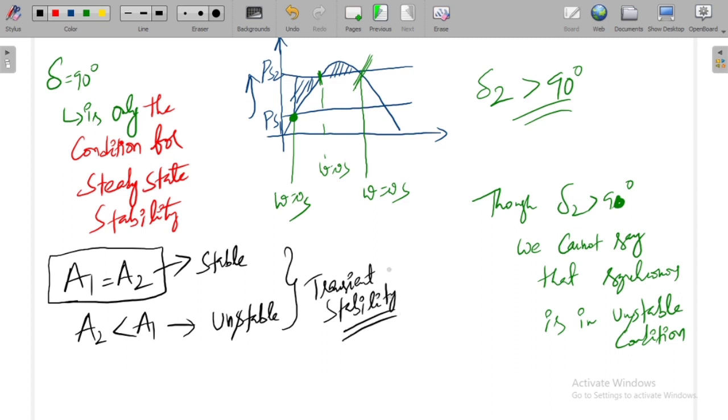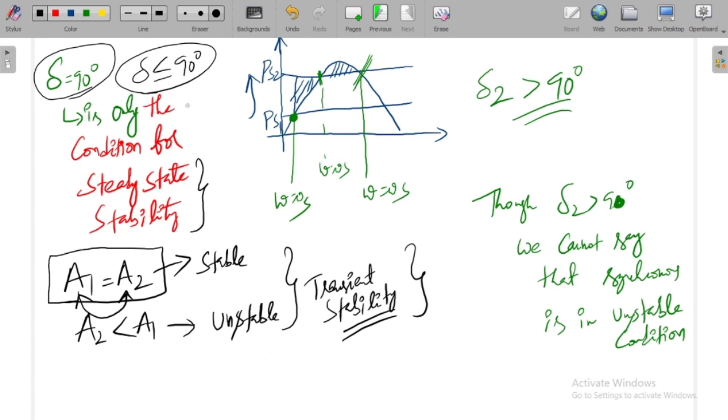In order to say that the system has transient stability, we need to satisfy the condition that A1 is equal to A2, means the accelerating area must be equal to the decelerating area, whereas for the system to be said stable according to steady state stability, the delta value must be equal to or less than 90 degrees. Then only we can say that there is steady state stability.